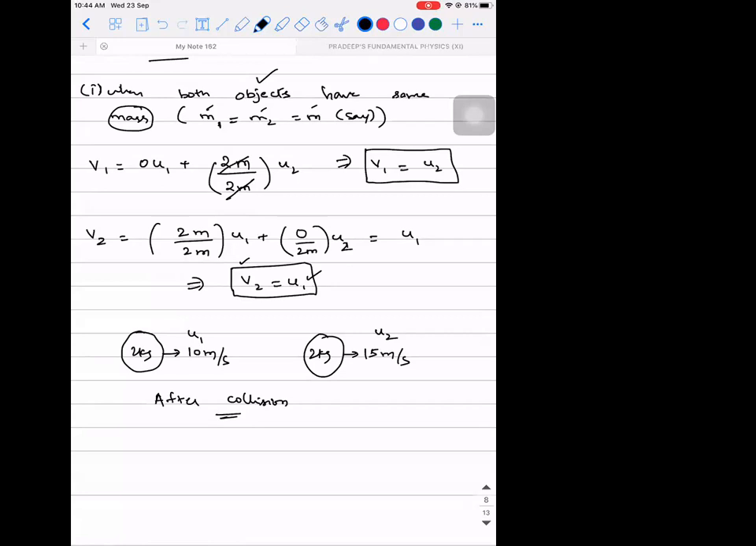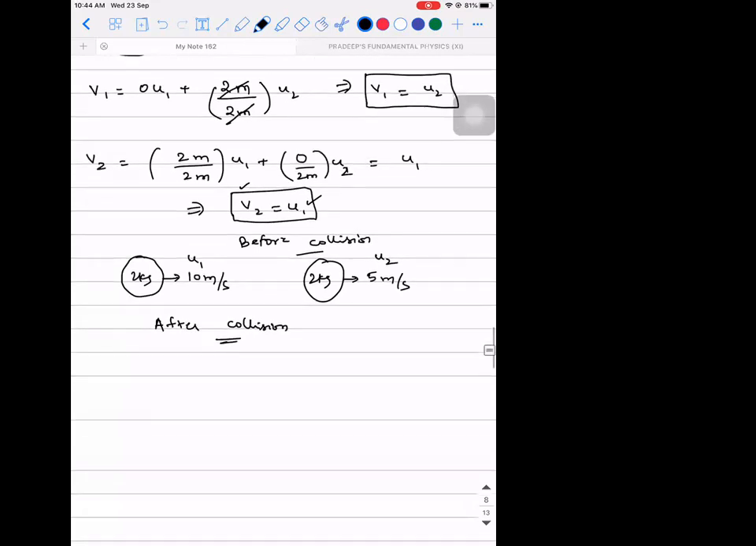No, sir. Why? Because U1 is smaller than U2. Yes, U2 has to be less. So if I take it as 5, yes, collision will take place. So if I call this before collision, now my question is, do we need to sit and calculate? Do we need to apply that big formula again? Directly you can say, what?